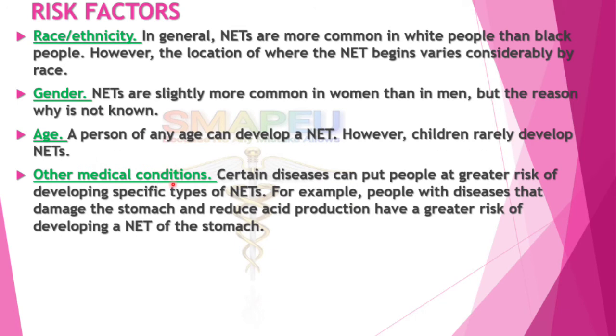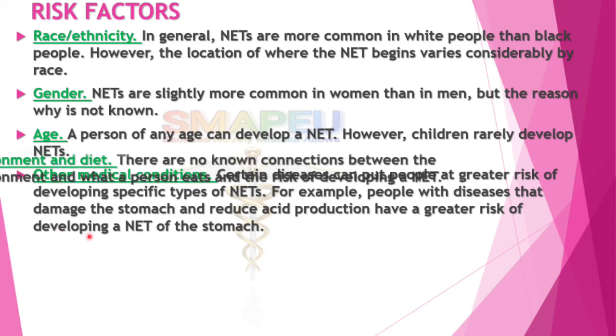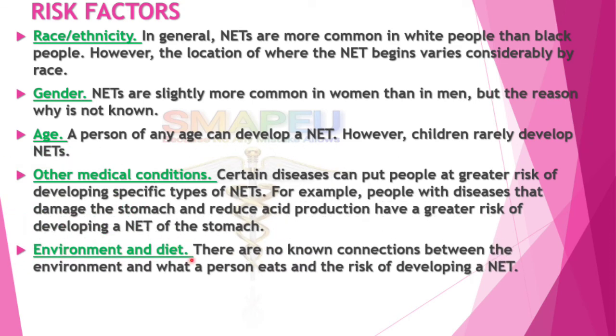Other medical conditions. Certain diseases can put people at a greater risk of developing specific types of neuroendocrine tumors. For example, people with diseases that damage the stomach and reduce acid production have a greater risk of developing neuroendocrine tumors of the stomach. Environmental and diet factors. There is no known connection between environment or what a person eats and the risk of developing neuroendocrine tumors.